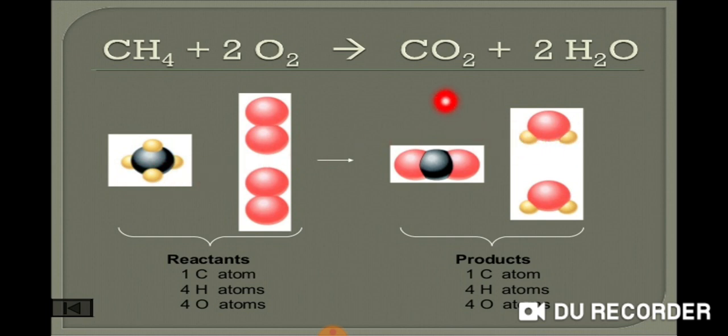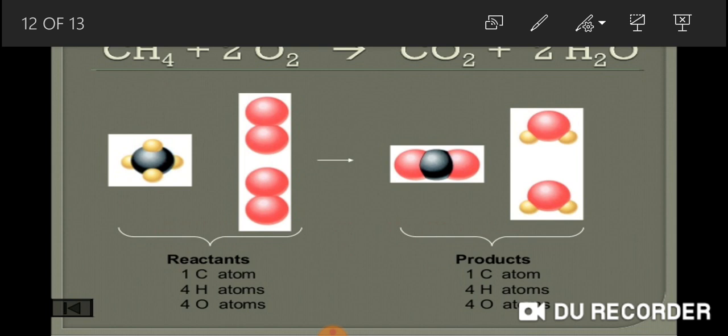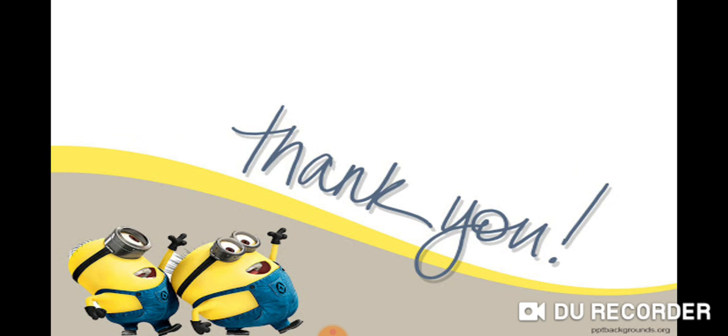And after adding 2 here, 2 into 2 is 4, so hydrogen is 4: 1, 2, the yellow circles, 3, 4, 2 water molecules. Now adding 2 on the oxygen side, we have 4 oxygen atoms and 1 carbon dioxide. This is how the reactants and the products are balanced, and this is how we balance a chemical equation. I hope you understood it all.